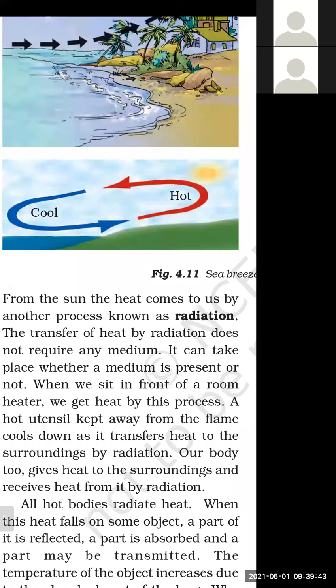In radiation, there is no requirement of any material medium. There is a huge empty space between earth and sun, so how does the heat come from the sun to the earth? This is by the method of radiation.